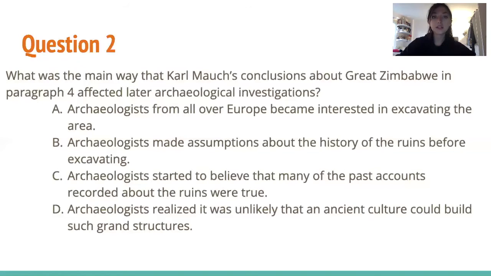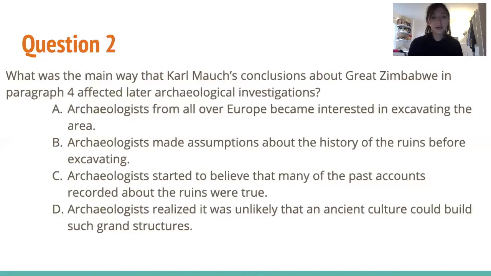Choice B, archaeologists made assumptions about the history of the ruins before excavating. So Mauch's conclusions were before anyone even excavated. So because of that, we see that other archaeologists, such as Hall, threw away a bunch of information that could have been useful because they just assumed they already knew the origins. But we have to look at all the answer choices.